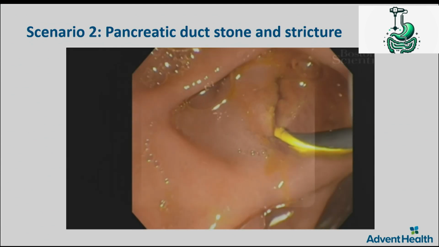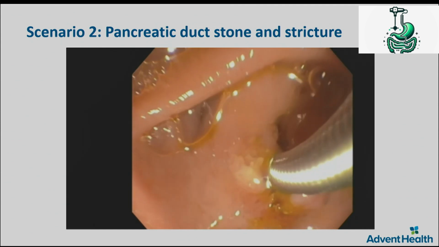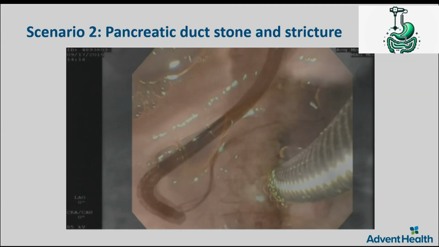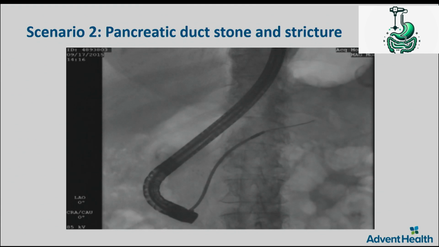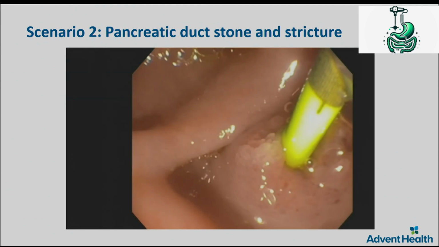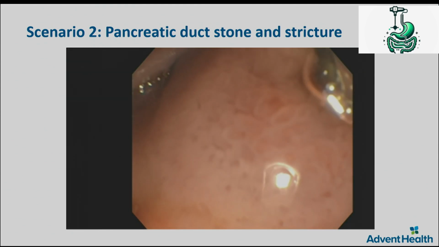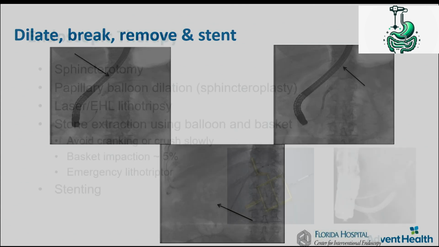And even after breakage, I was not able to get the wire down on that. So I had to use a Soehendra catheter to get some pathway through that stone, and then eventually place a stent to decompress the duct. And then you can bring these patients back after a few weeks to get rid of the rest of the stone. So the steps in this: after cannulation, sphincterotomy, dilate the stricture, break the stone, and then remove as much as you can, and then stent those patients and bring them back.